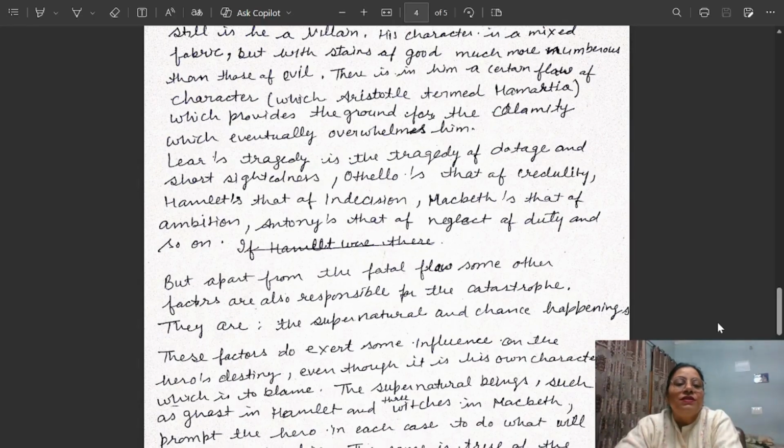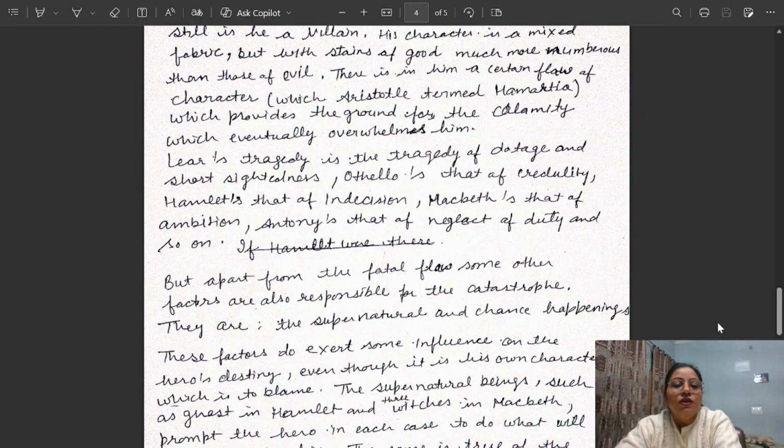He did not see this, so he was very short sighted, and in old age he found tragedy in his life. Othello's is that of credulity, Hamlet's that of indecision, Macbeth's that of ambition, Antony's that of neglect of duty, and so on.